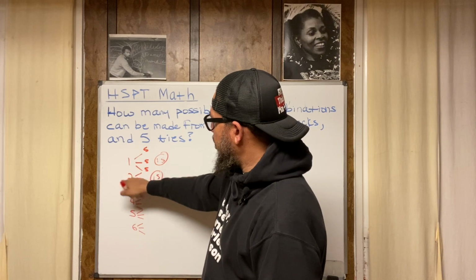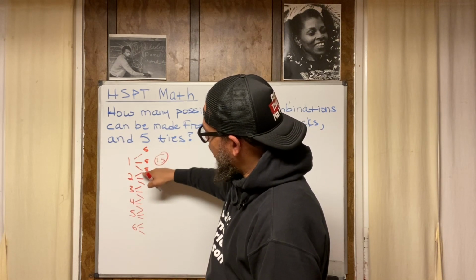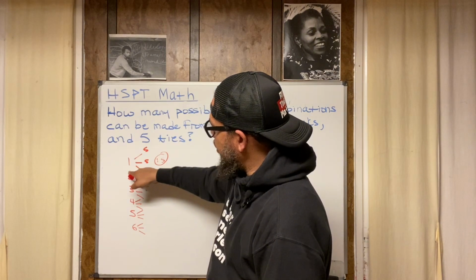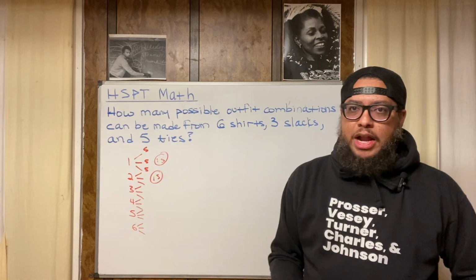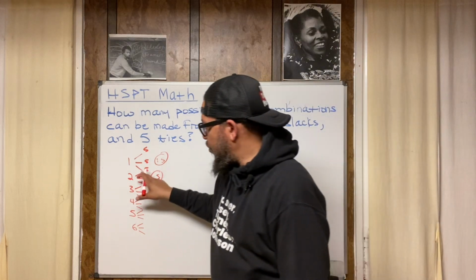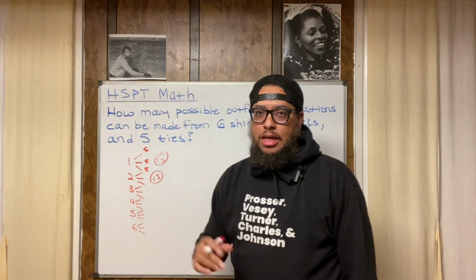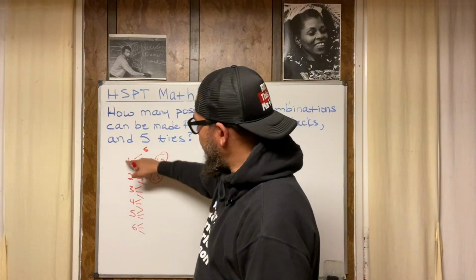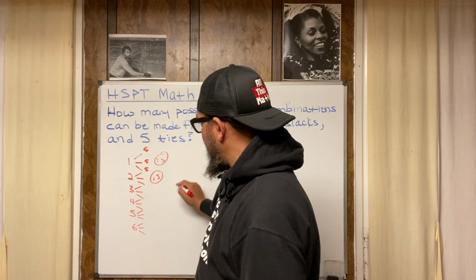Shirt number 2, pants 1, pants 2, pants 3, right? So for each of these pants with this shirt, I have 5 different options for ties. So I've got 5, 5, and 5. Altogether, how many is that? 15 options, right? Now, if there are 6 shirts, I've got 15, 15, 15, 15, 15, and 15.